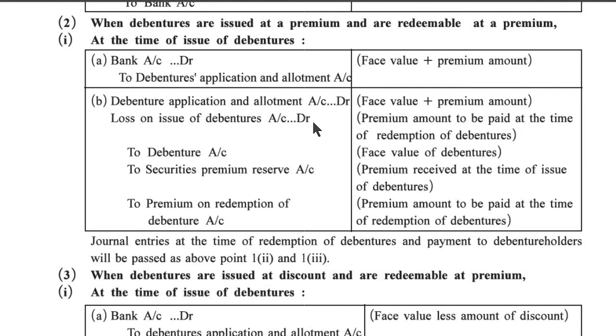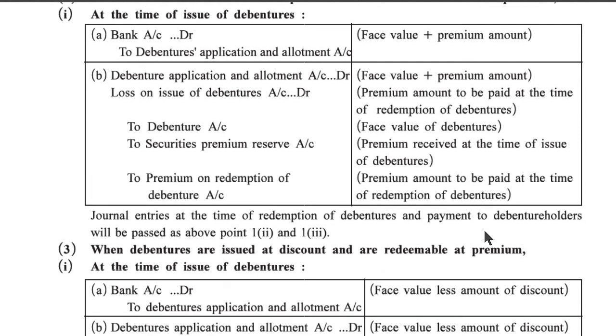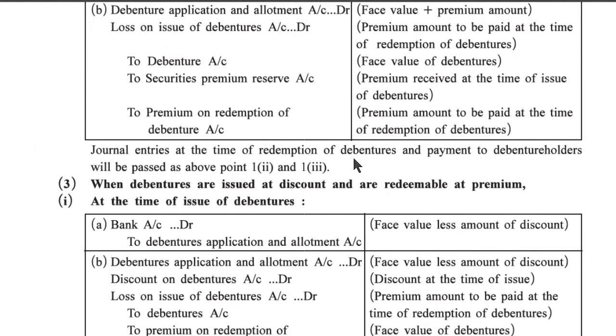Loss on issue of debenture account debit, premium amount to be paid at time of redemption of debenture. To debenture account, face value of debenture. To security premium reserve account, premium received at time of issue of debenture. To premium on redemption of debenture, premium amount to be paid at the time of redemption of debenture. Journal entries at the time of redemption of debenture and payment to debenture holder will be passed as above, point number 2 and 3.